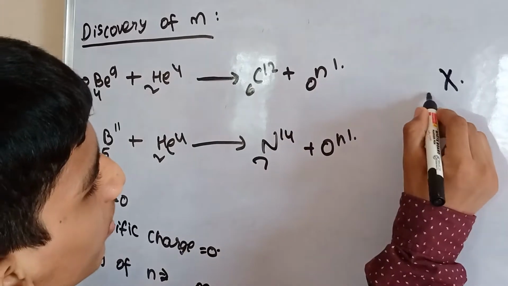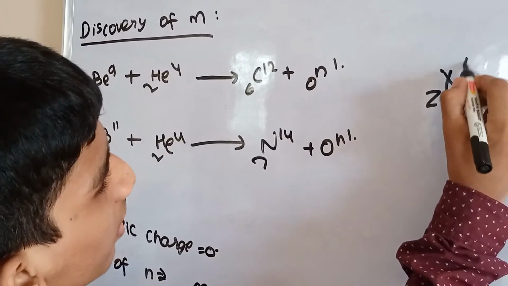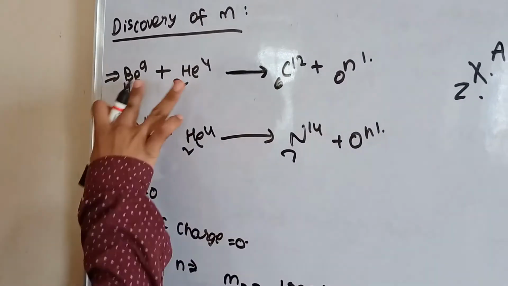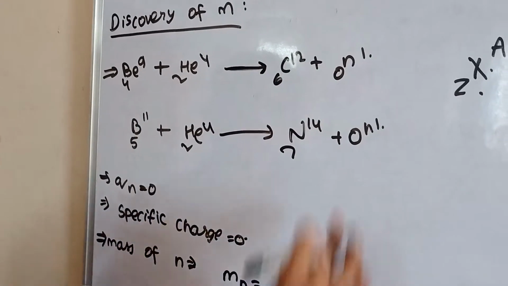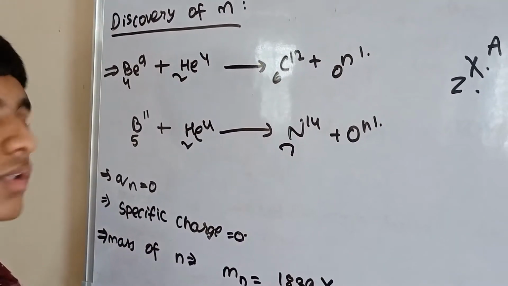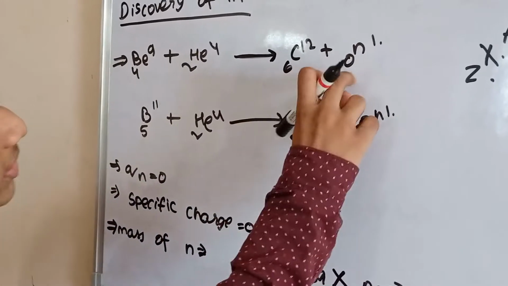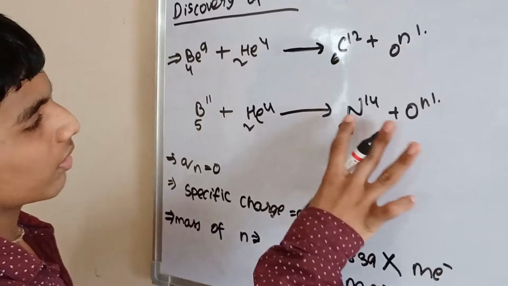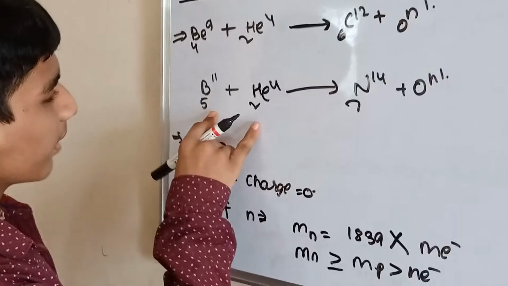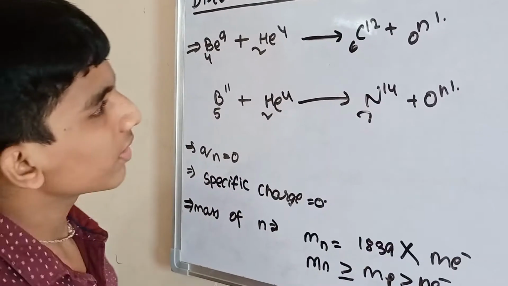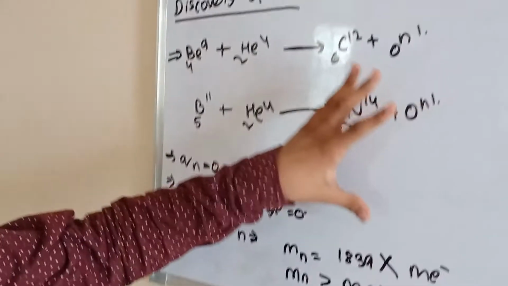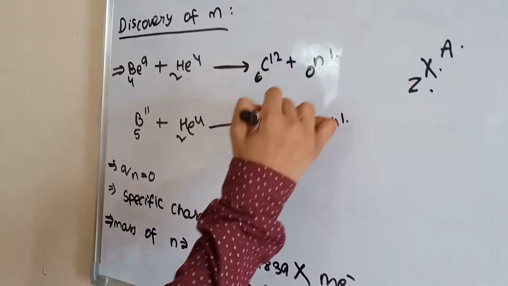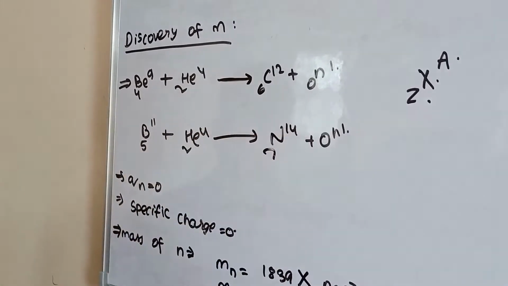This is atomic number Z, and this is mass number A, in this formula. Now 9 plus 4 is 13, 12 plus 1 is 13, so it is balanced. Here 4 plus 2 is 6, 6 plus 0 is 6. And we can represent it in another way: 11 plus 4 is 15, 14 plus 1 is 15, 5 plus 2 is 7, and here 7. Don't look at the elements, see the masses. Here it has 0 charge, I mean 0 atomic number, no atomic number.